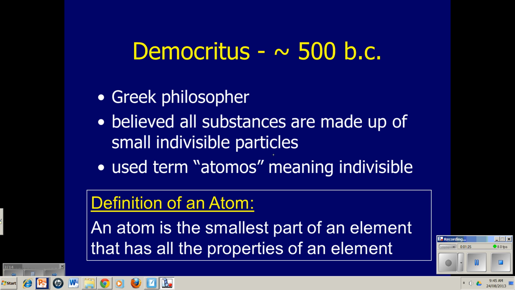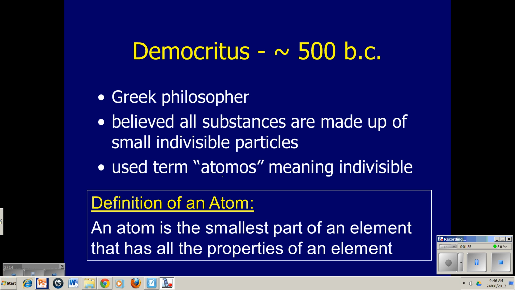What that means is that if you were to take a piece of matter, such as an apple, and cut it in half, and cut that half in half, and keep cutting, you would eventually get to the smallest piece of what that apple could be made up of, and you couldn't cut it any further. The universe was made up of tiny little pieces stuck together that you couldn't break down.